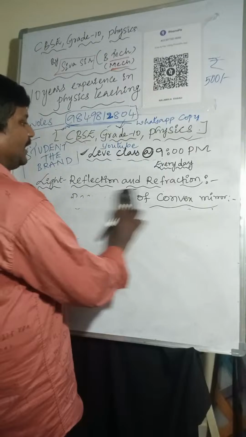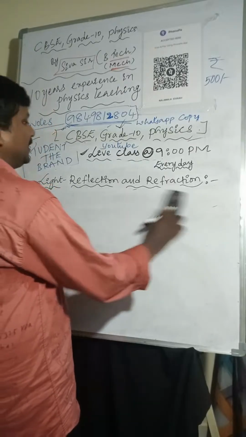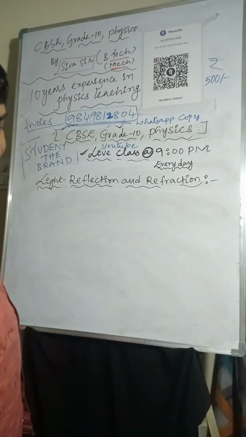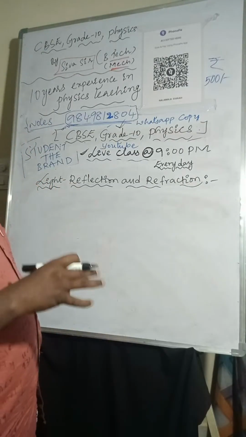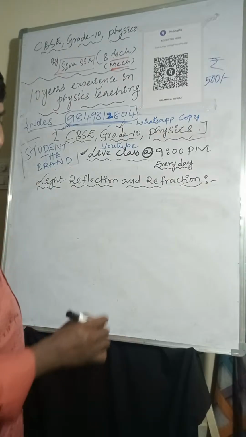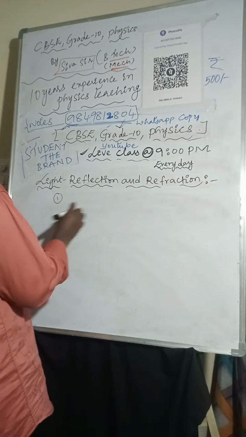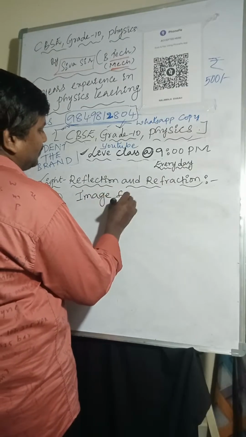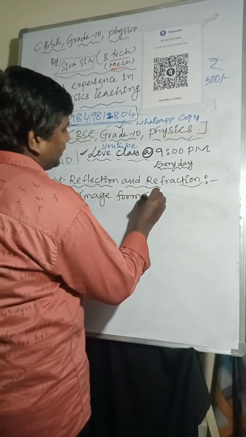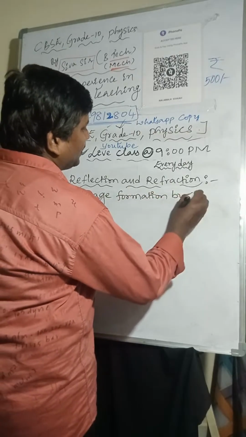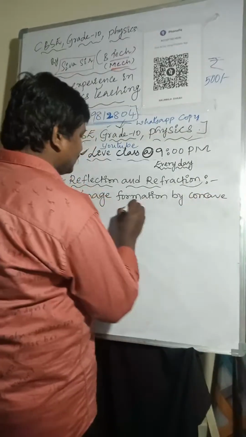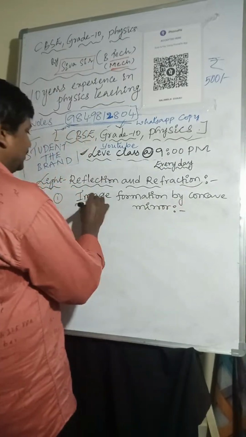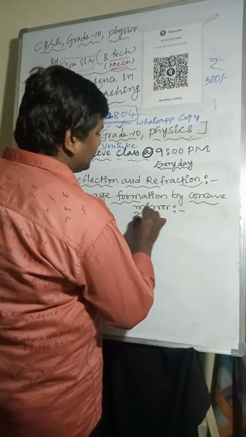So I'm considering ray rules of convex mirror. Next one we are going for image formations. Image formation I will explain. If you are taking the concave mirror, image formation by concave mirror.